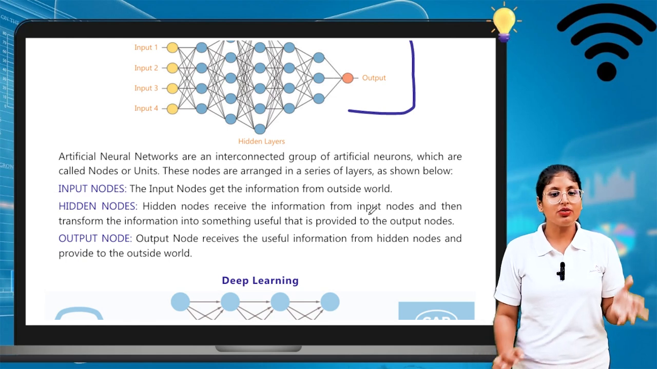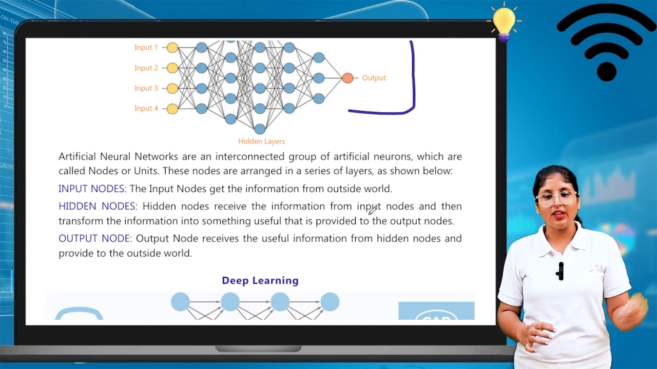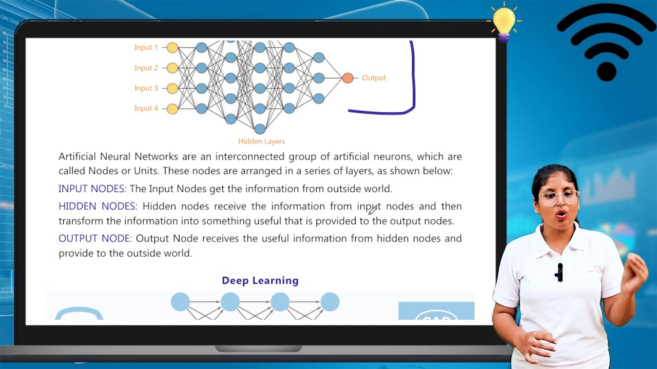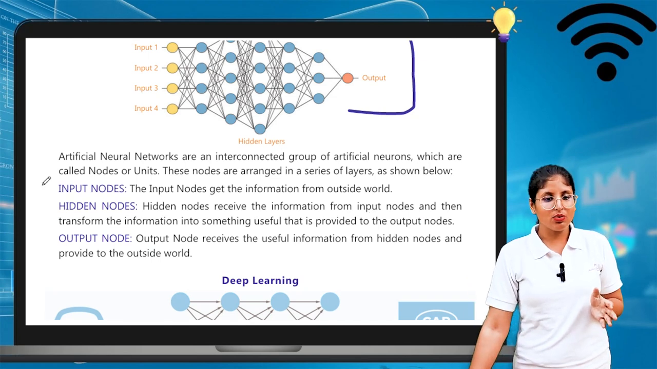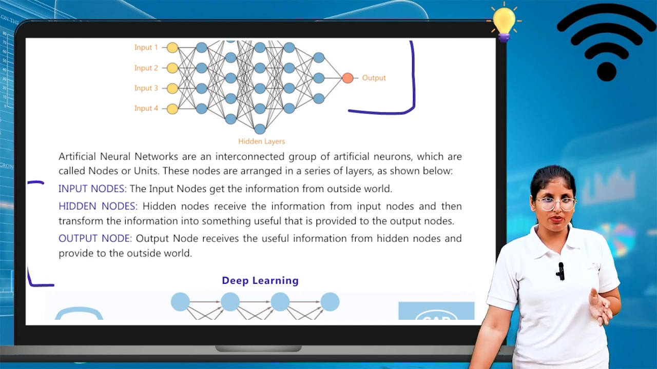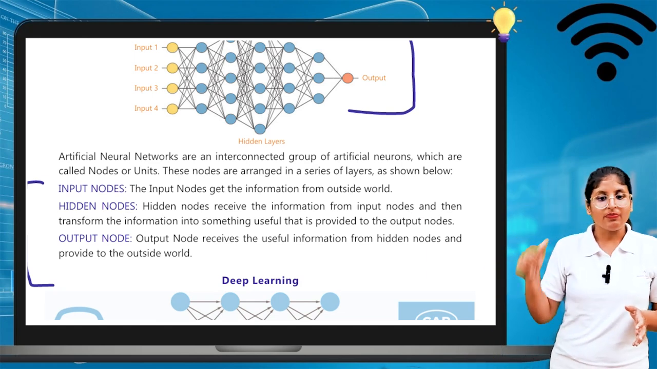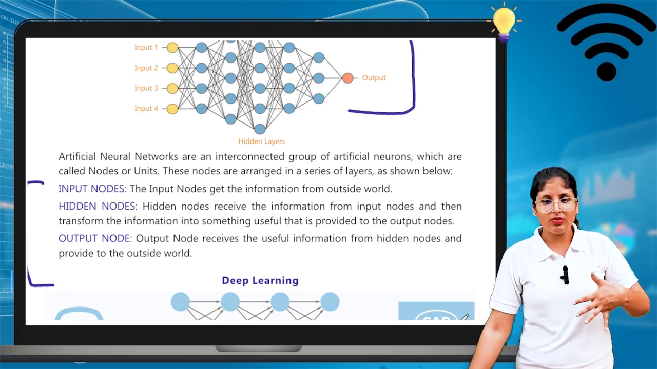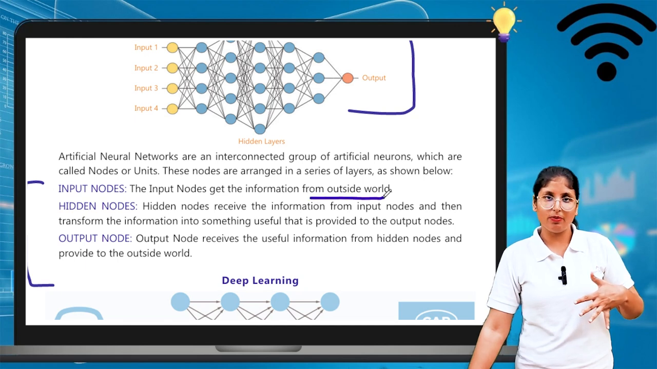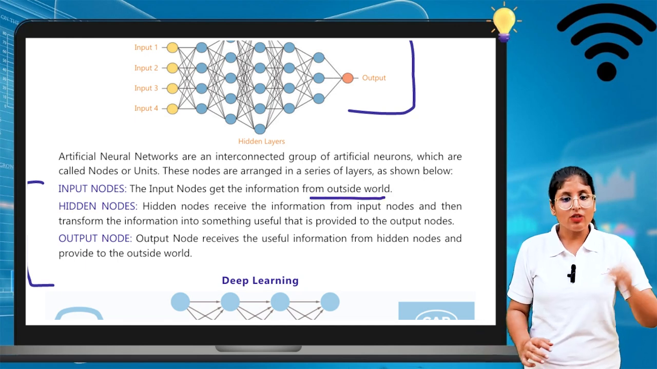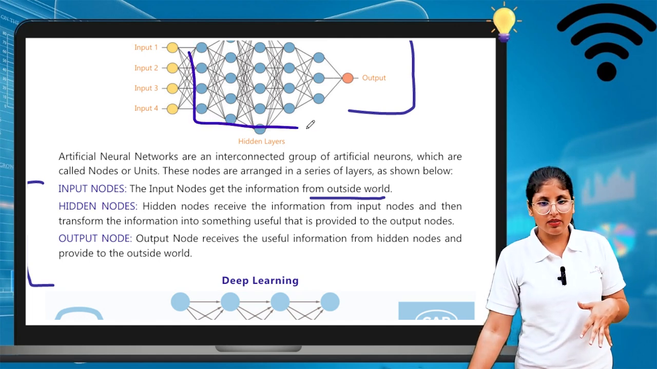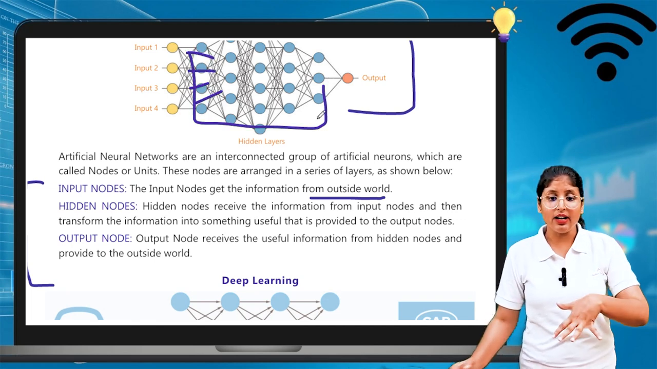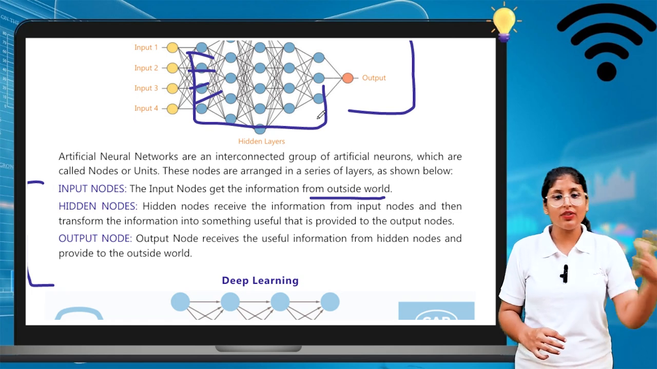Artificial neural networks are interconnected groups of artificial neurons which are called nodes or units. These nodes are arranged in a series of layers known as input nodes, hidden nodes, and output nodes. First are input nodes. The input nodes get information from the outside. Next, hidden nodes. Hidden nodes receive the information from the input nodes. Of course, the hidden nodes are this blue part here.